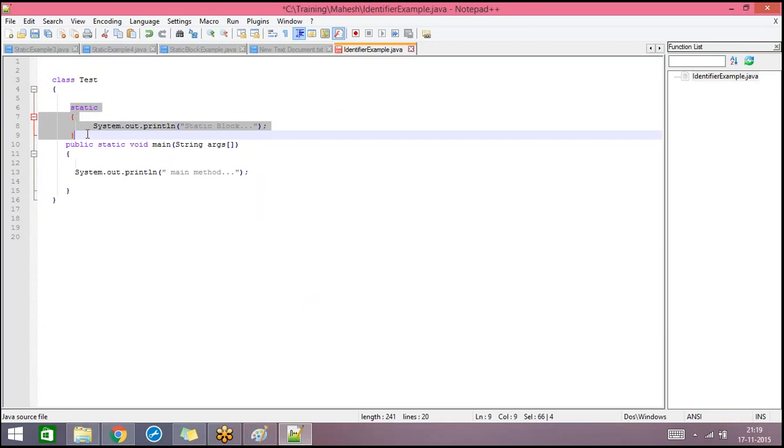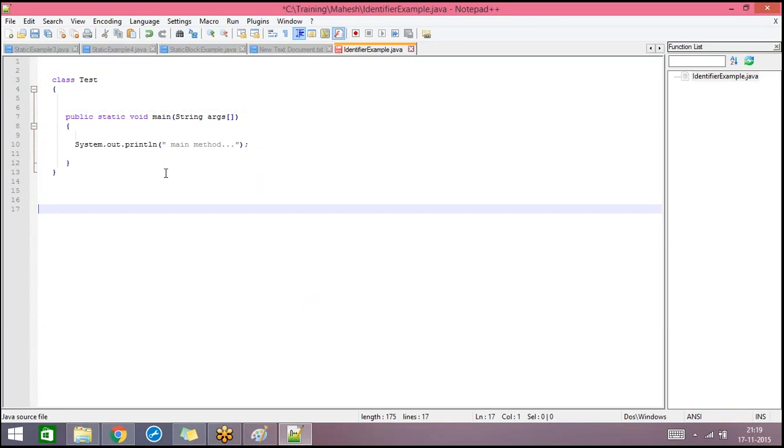In this example, I have chosen the class name as Test.